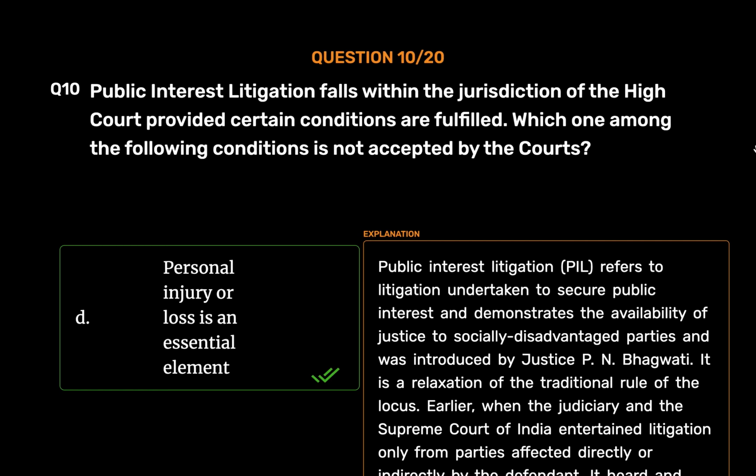However, the Supreme Court began permitting cases on the grounds of public interest litigation, which means that even people who are not directly involved in the case may bring matters of public interest to the court. It is the court's privilege to entertain the application for the PIL.